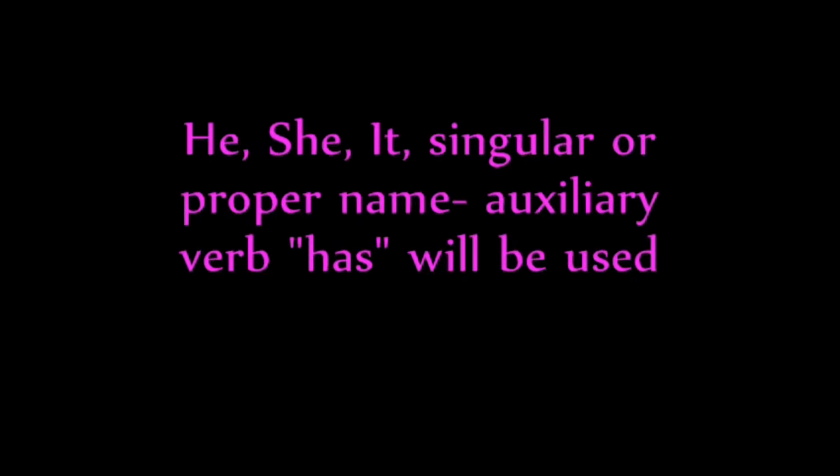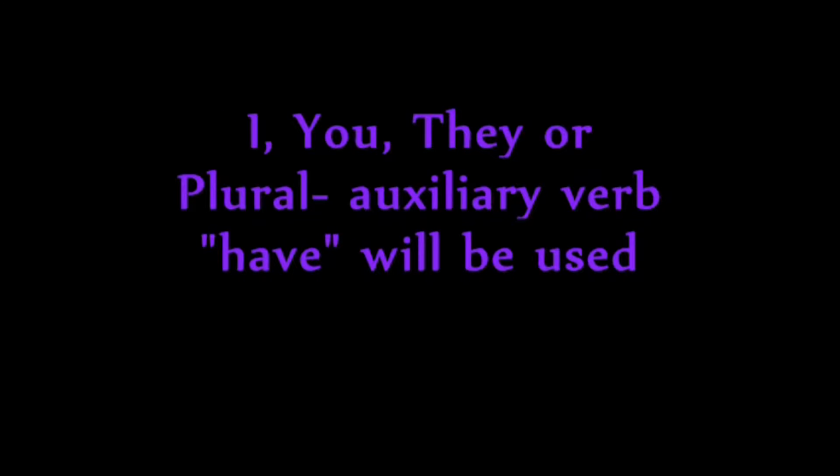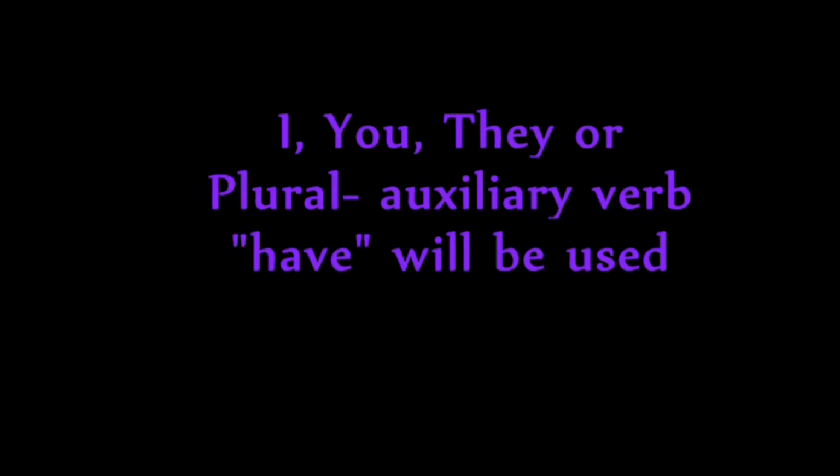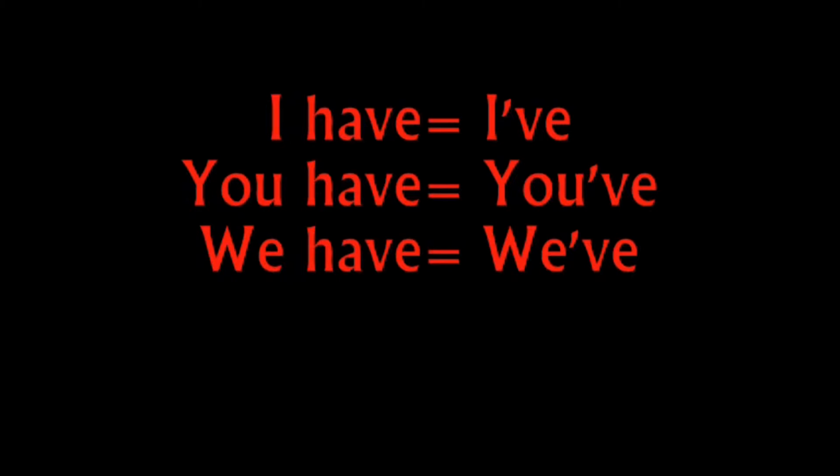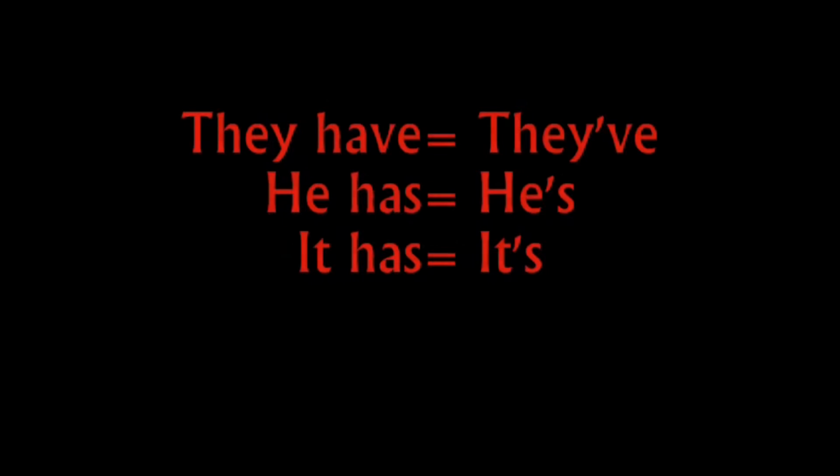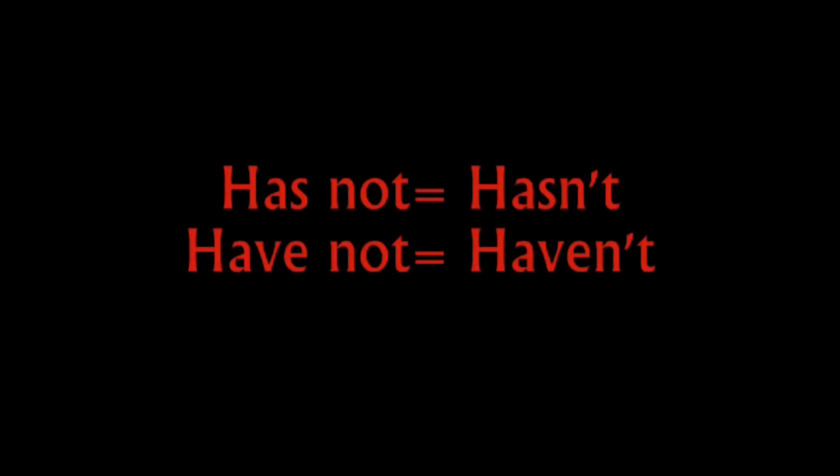Note, if the subject is he, she, it, singular or a proper name, then the auxiliary verb has is used after the subject. If the subject is you, they, or plural, then the auxiliary verb have is used after the subject. Before stating the examples, I will first give the different contractions. I've for I have, you've for you have, we've for we have, they've for they have, he's for he has, it's for it has. Negative contractions are the following: hasn't for has not, and haven't for have not.